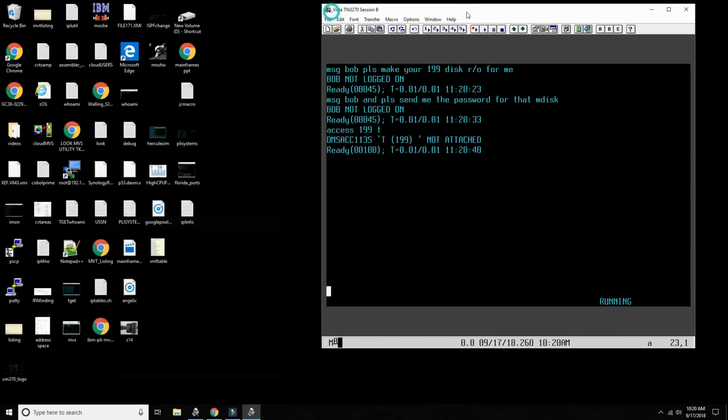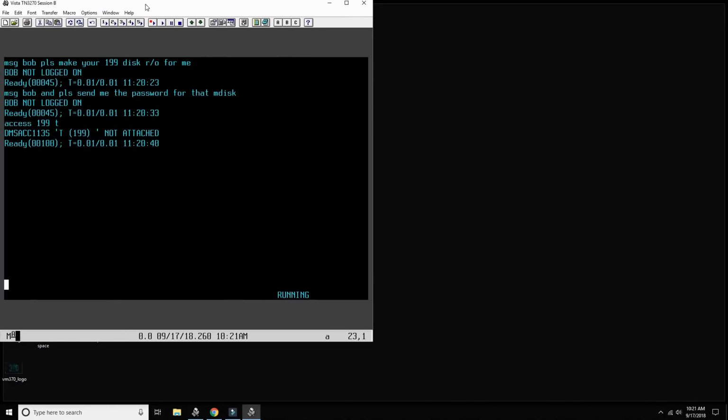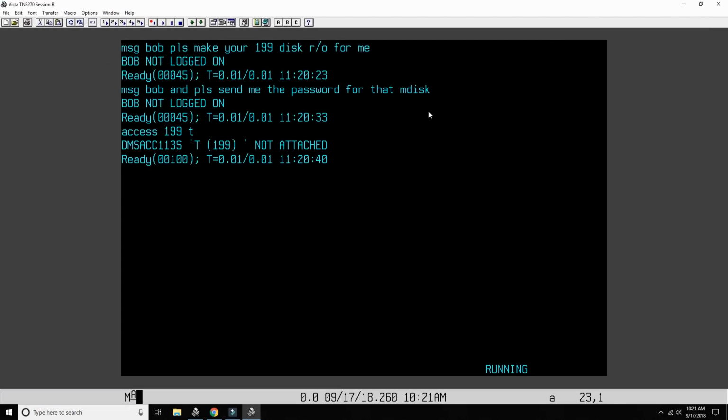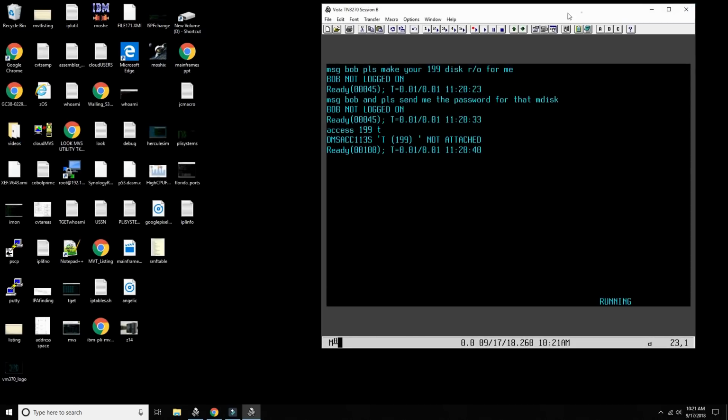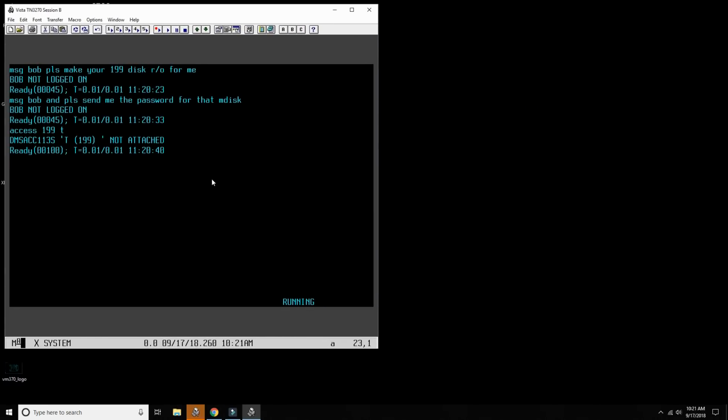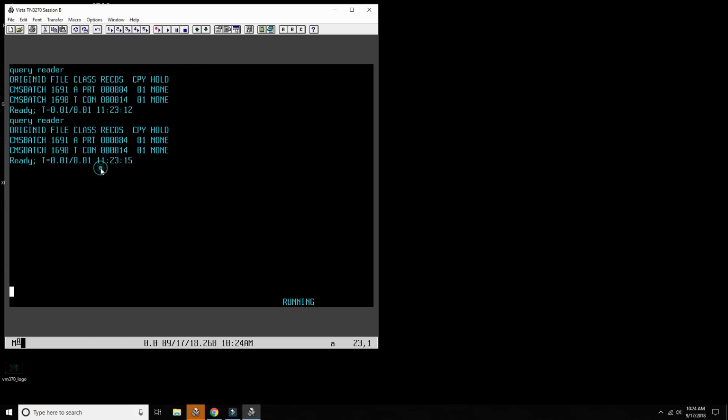Let me close this stuff. So this is one way to work with it, and that's how people can share information. So now if somebody could also punch something to my reader directly, and then if I do query reader, I could see what files there are in my reader, and I could read those by the file number. So in this case, yes, I have 2 files in my reader waiting to be read.